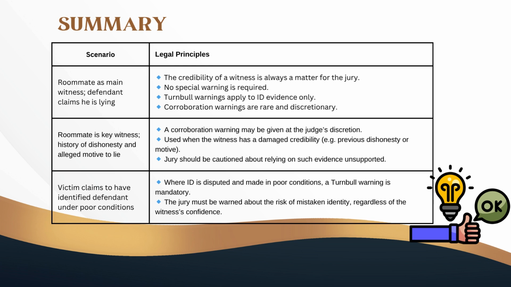However, if the witness has a history of dishonesty or an apparent motive to lie, the judge may, at their discretion, give a corroboration warning to caution the jury about relying on such testimony without support. In contrast, when identification evidence is involved, particularly under poor conditions, a Turnbull warning is mandatory. This warning ensures the jury is aware of the real risk of mistaken identity, even when the witness is competent.